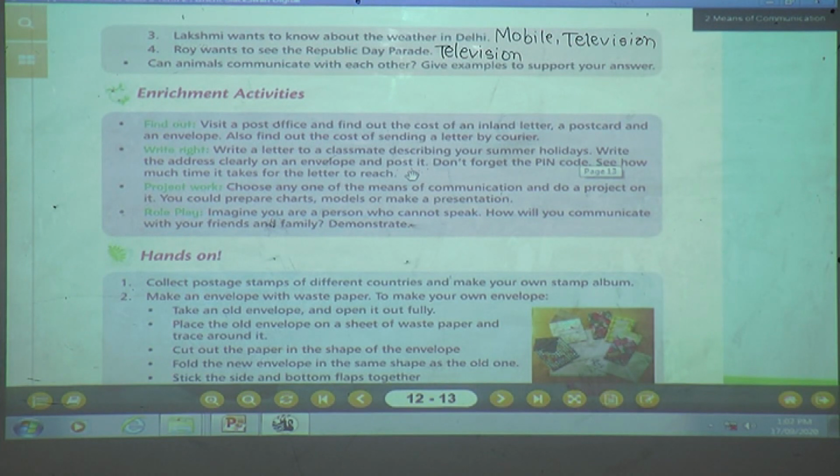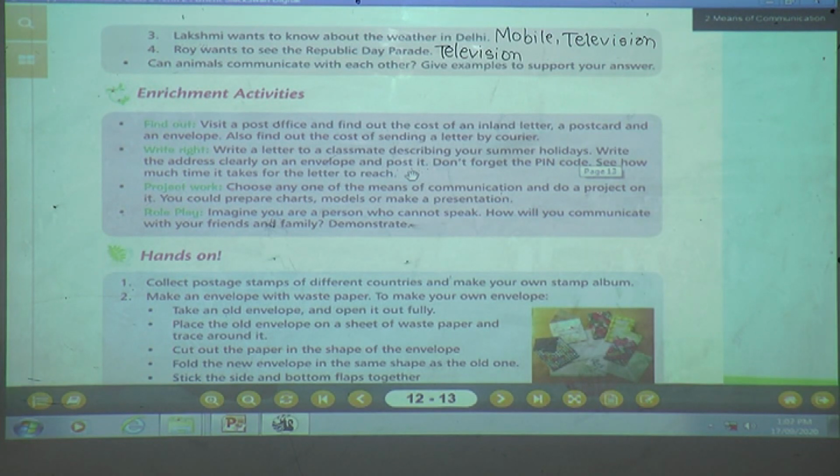If you are writing the address, what is necessary, children? Yes, pin code is necessary. Without the pin code, we can't send the letter properly because the letter can't reach safely. That's why pin code is necessary. Then you have to write how you spent the summer holidays, and you are going to post it. Don't forget the pin code. See how much time it takes for a letter to reach. While writing, you will come to know how much time it takes for the letter to reach.